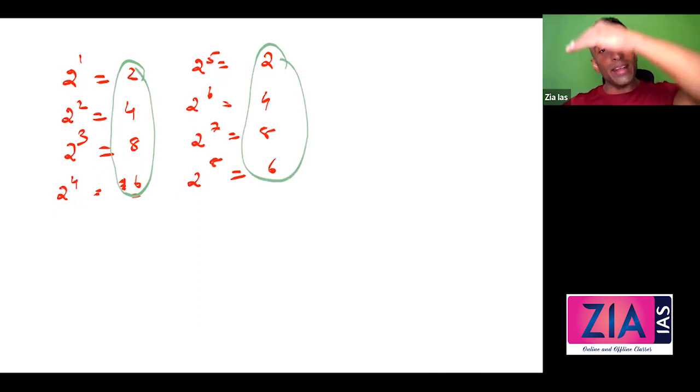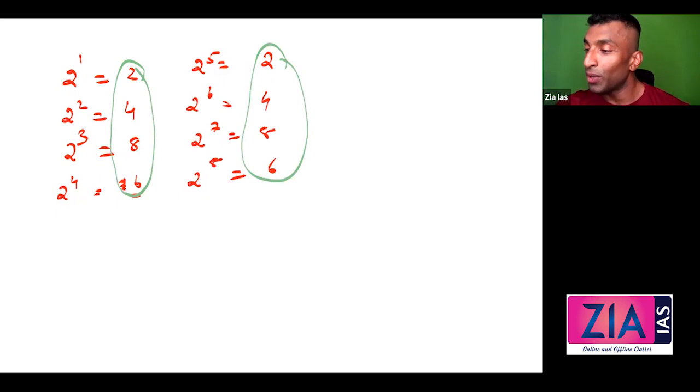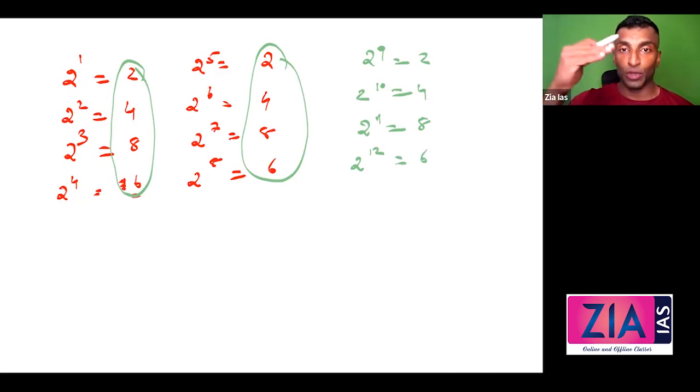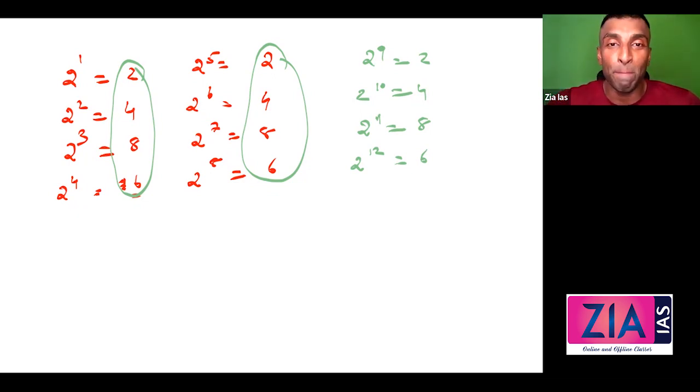Now if you take 9, 10, 11, 12, still it is going to be the same. 2 raised to 9 will be 2. 2 raised to 10 will be 4. 2 raised to 11 will be 8. 2 raised to 12 will be 6. So it is repeating like a cycle. 2, 4, 8, 6. There are only 4 possibilities, 2, 4, 8, 6. And this is what actually you're going to get in your options as well. These are the 4 options that they will make.